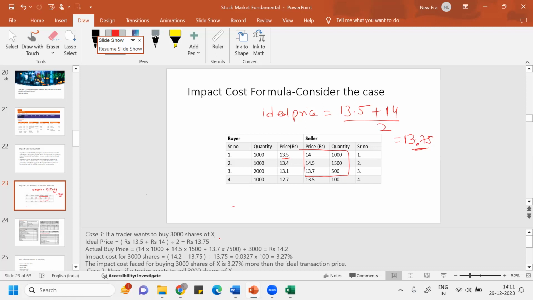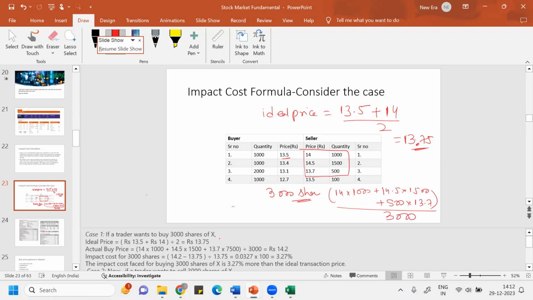So there is a person who wants to buy, suppose, 3,000 shares of X. How will you determine the actual buy price? For 3,000 shares, you get 1,000 shares at 14, then 1,500 shares at 14.5, so you have 2,500 shares, plus another 500 shares at 13.7, divided by 3,000.